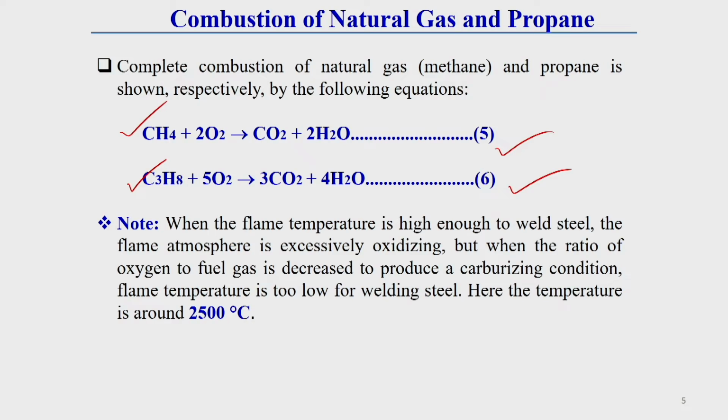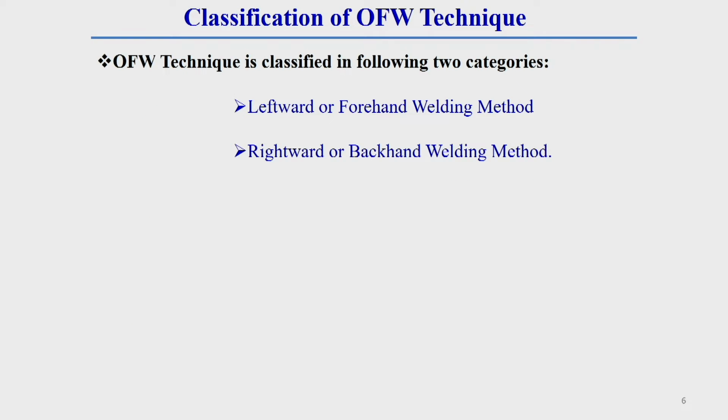Here in this type of combustion, the maximum temperature rise is around 2500 degrees centigrade. Now we have the idea about different combustion of different oxy-fuel gases, and we have observed the range of temperature generally developed for different combustion of different fuel gases, and where each type of fuel gas is applied.